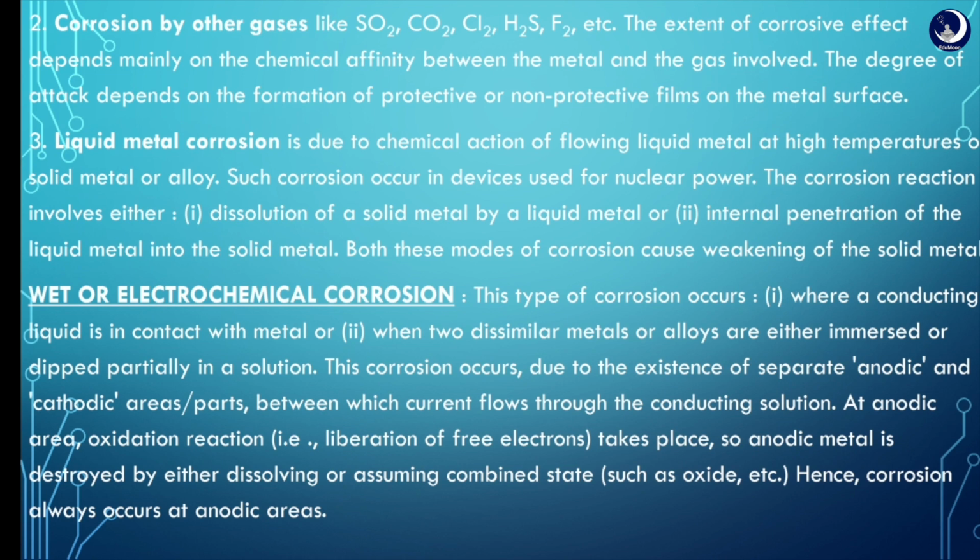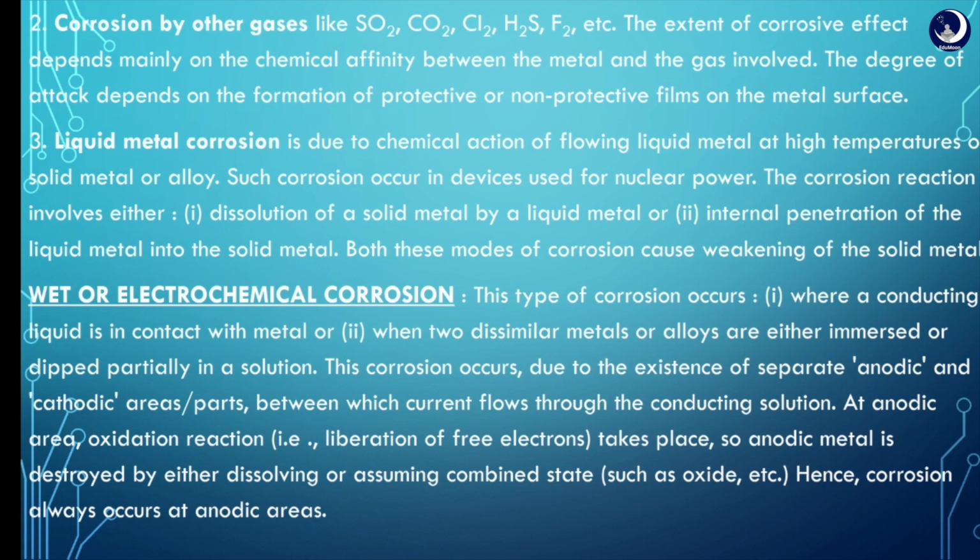The second one is wet electrochemical corrosion. This type of corrosion occurs where a conducting liquid is in contact with metal, or when two dissimilar metals or alloys are either immersed or dipped partially in a solution.